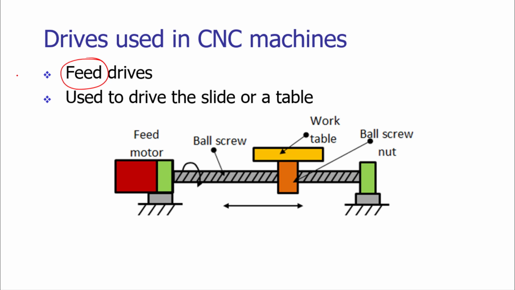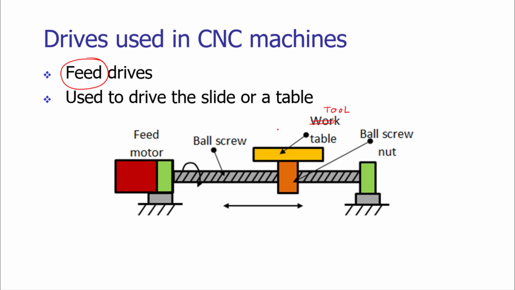To feed the workpiece to the tool, we have to have the relative motion of the cutting tool with respect to the workpiece. For that purpose, we should have a table. On the table, we mount the tool, and this tool movement is carried out with respect to the workpiece movement.